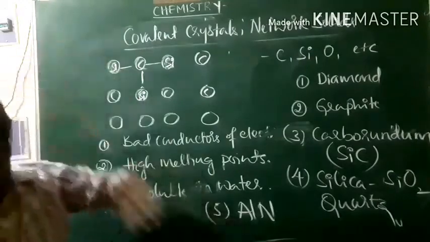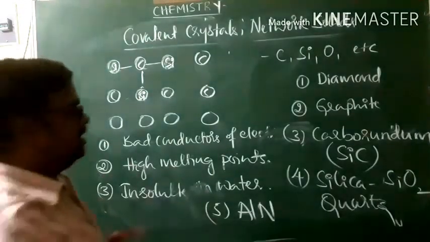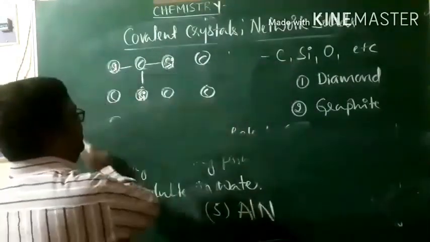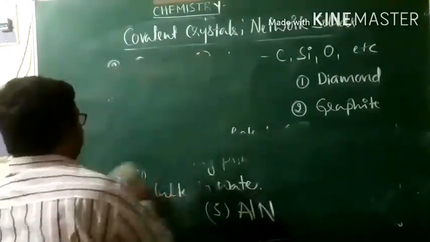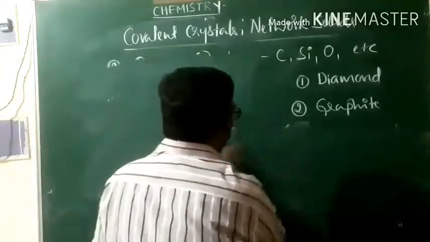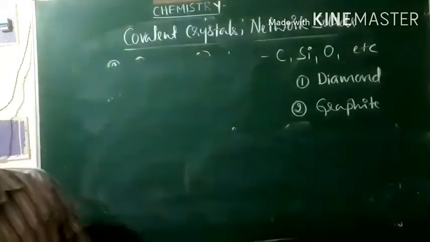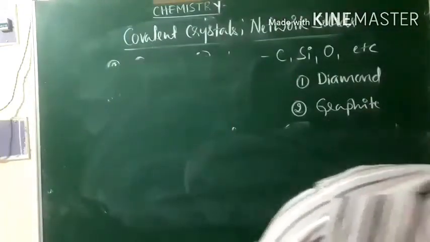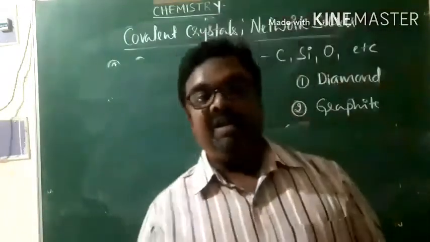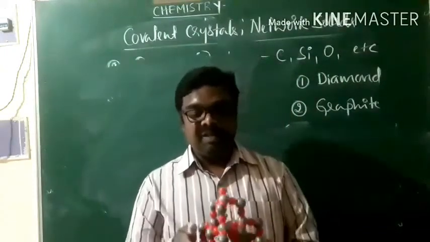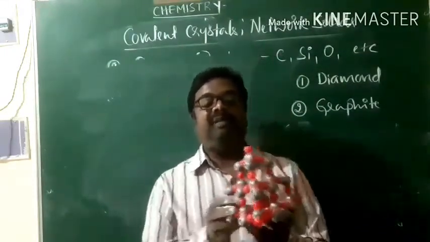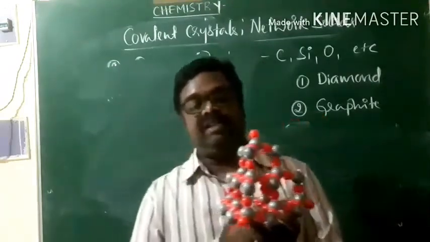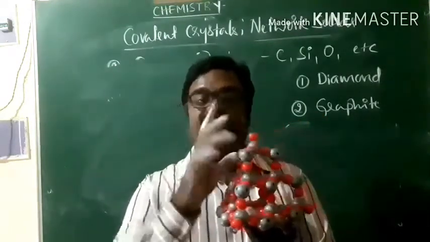As far as your syllabus is concerned, I am going to discuss some structural aspects of graphite and diamond, so that you can understand why graphite is a good conductor of electricity and diamond is a bad conductor of electricity. Diamond is known for its hardness. Diamond is a very, very hard material. The main reason for that is, look at this, there is a network of covalent bonds between carbon atoms of diamond.